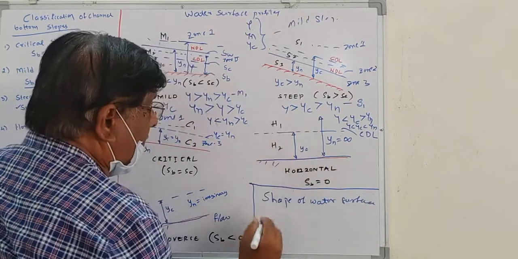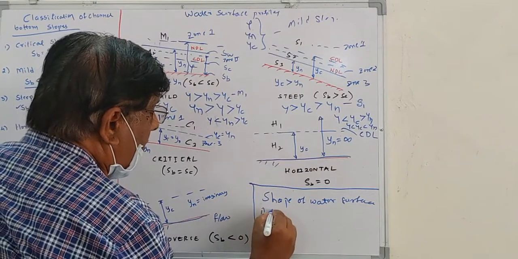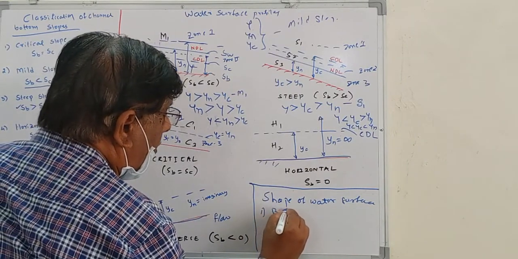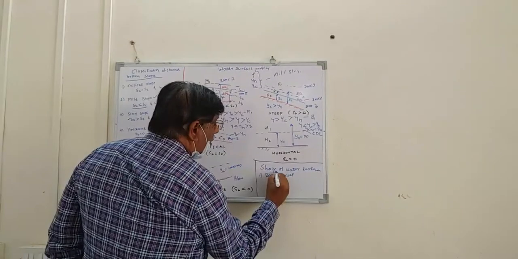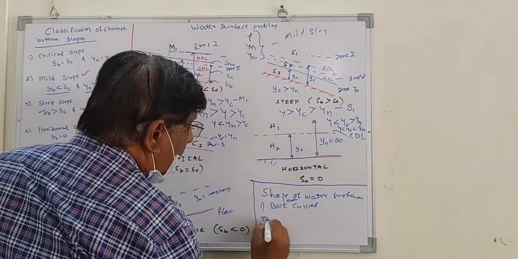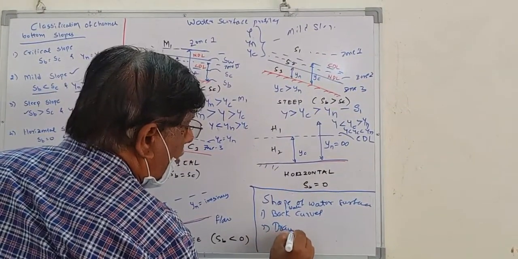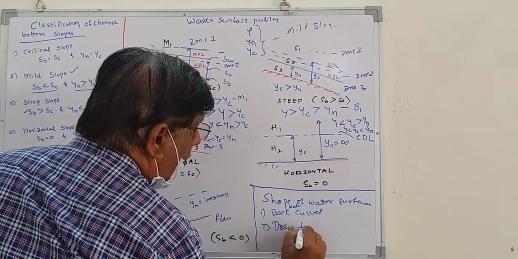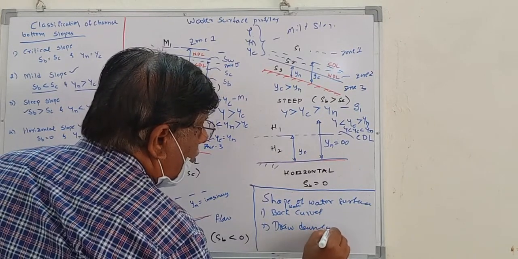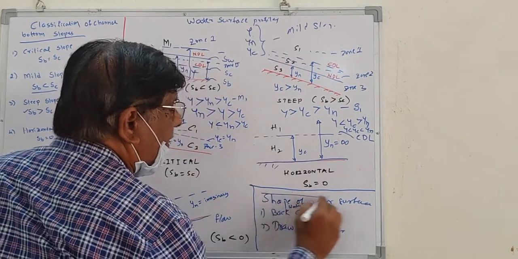Based on these conditions, we have either a backwater curve or a drawdown curve. This we will discuss in the next class.